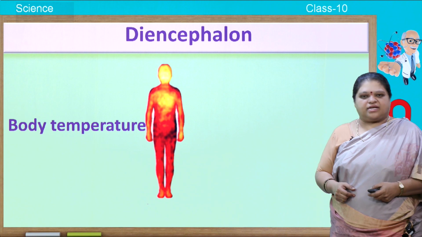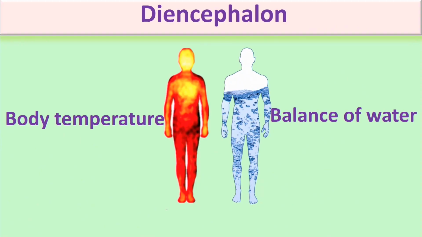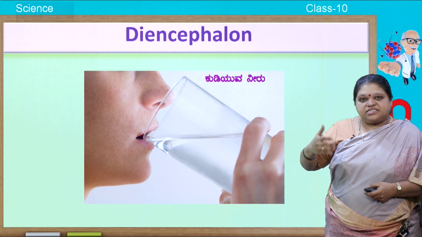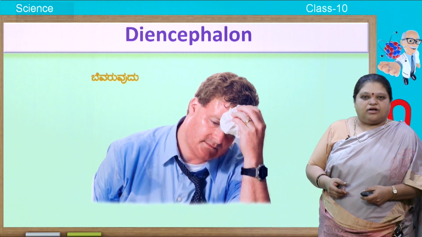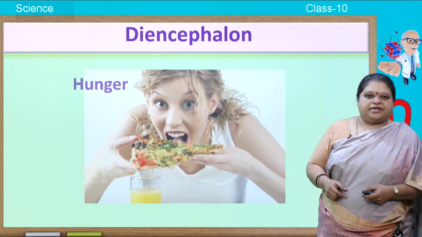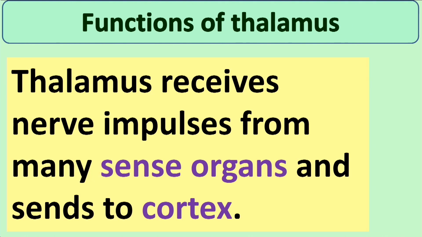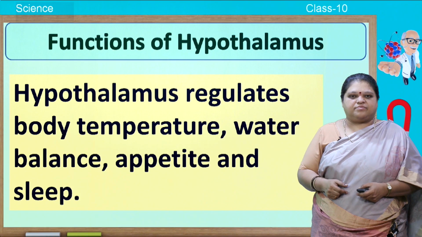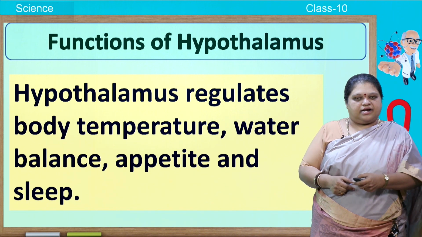So, what does this hypothalamus control? It controls the body temperature, it controls the balance of water, osmoregulation, how much of water should be present in the body. Then it will see whether you have to be thirsty or not, that will also be controlled. It also controls your sweating, it controls hunger, all those. So, this thalamus, which is above hypothalamus, it receives nerve impulses from many sense organs and sends to the cortex region. Write down the functions of hypothalamus. Hypothalamus regulates body temperature, water balance, appetite and sleep.